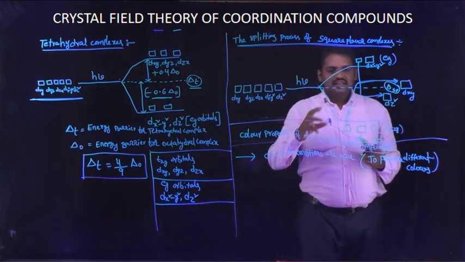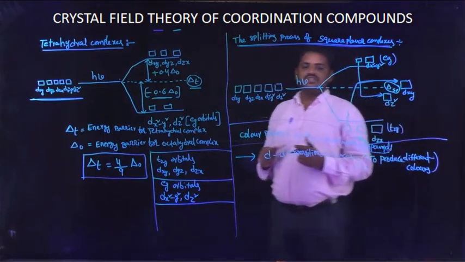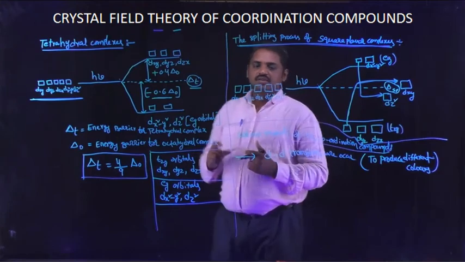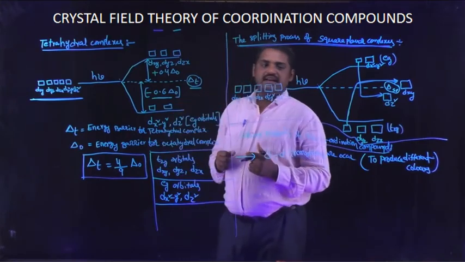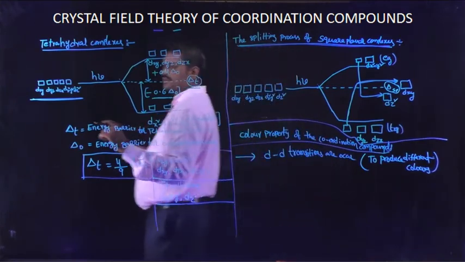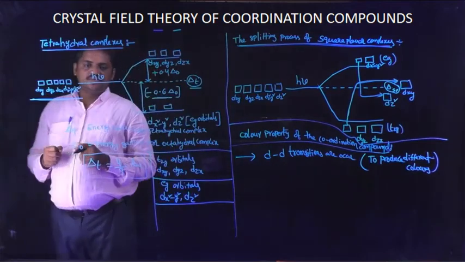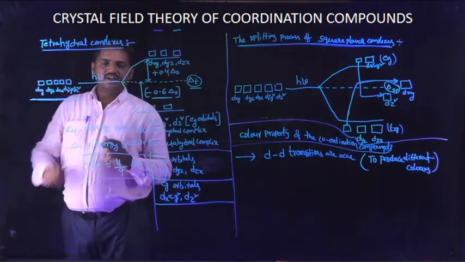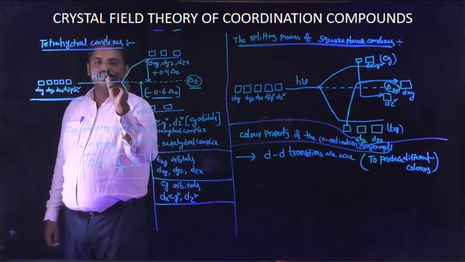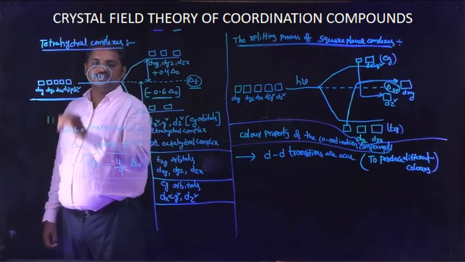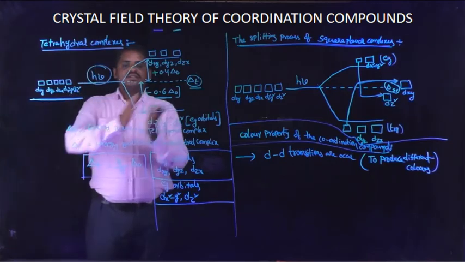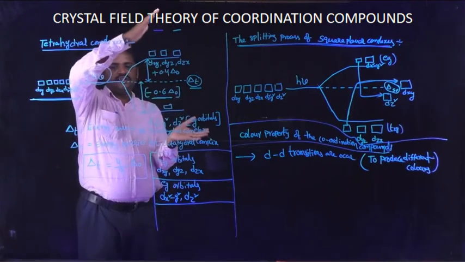Okay. The color of the coordination compound depends upon the wavelength of the light radiation. Means, for example, this is a coordination compound, the central atom containing degenerate orbitals. This complex reacts with a certain amount of light radiation.